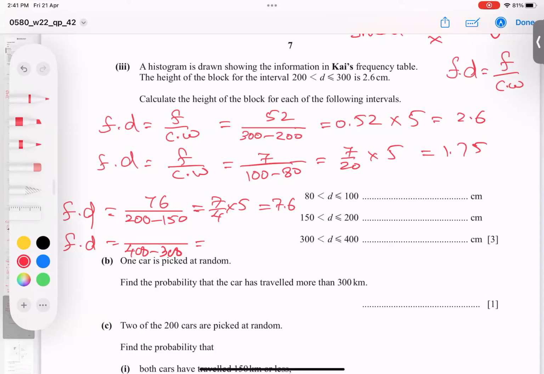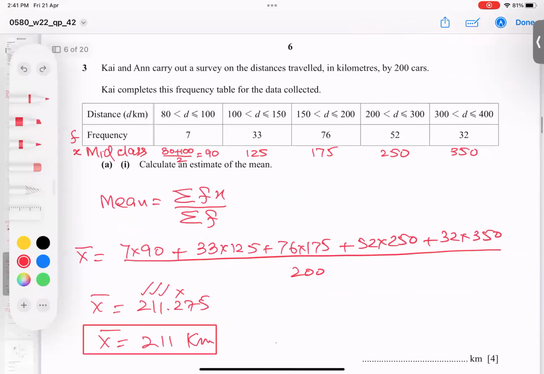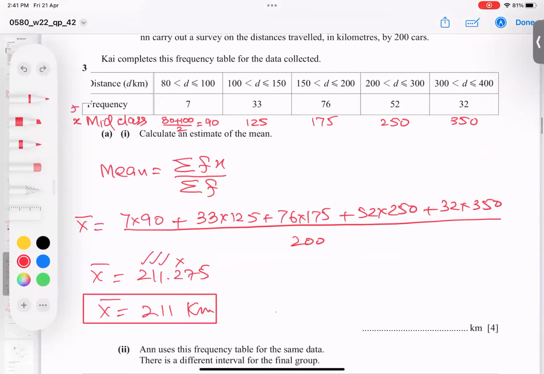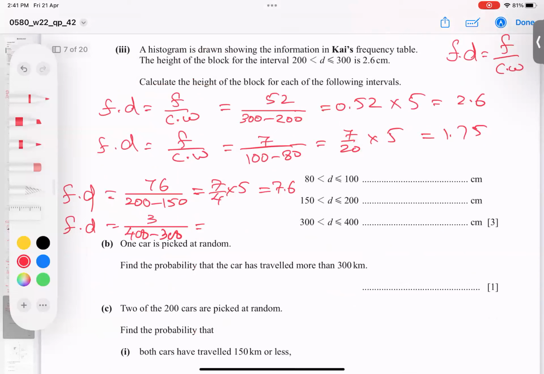And the last one: what is the frequency for the last column? 300 to 400. Sorry, the frequency is 32. And 32 divided by the 100 gap, so we'll check it here. Whatever answer is coming, 8 by 25 into 5, so 1.6 is our final answer. This is just for checking. And the rest, this and this and this, we got the answers right.